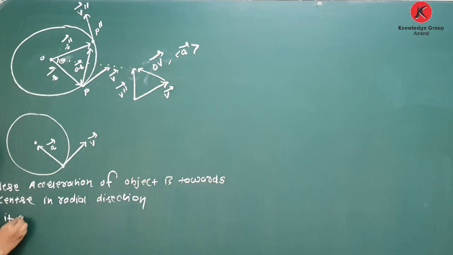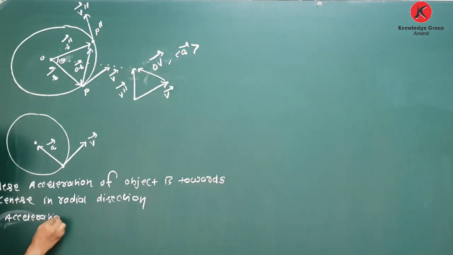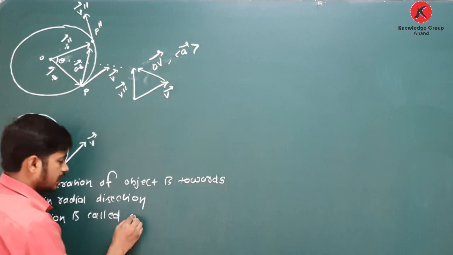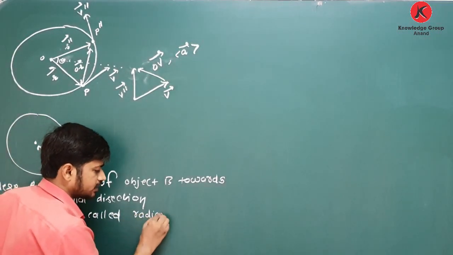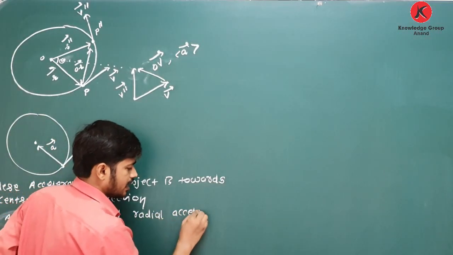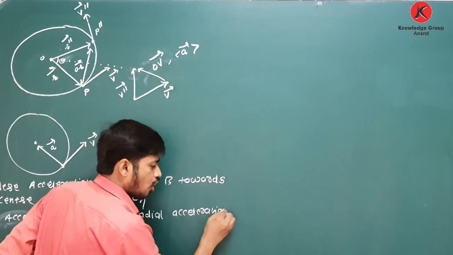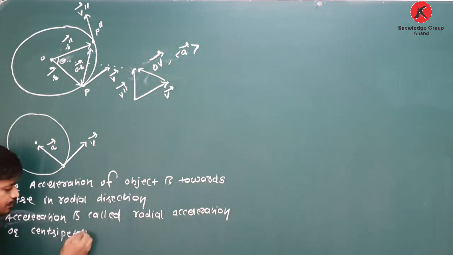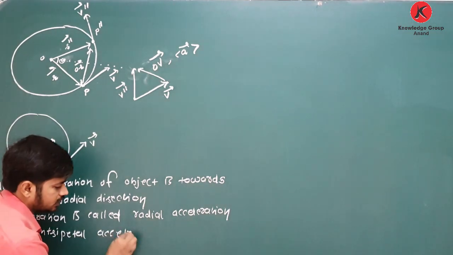Therefore this acceleration is called radial acceleration or centripetal acceleration.